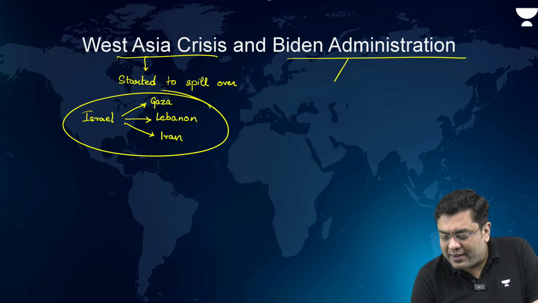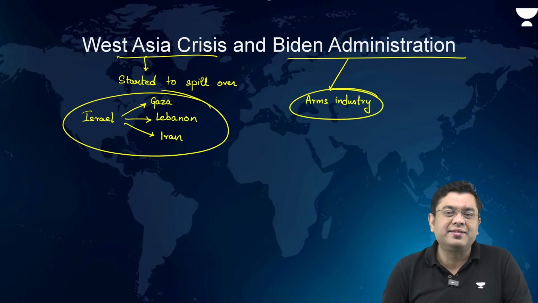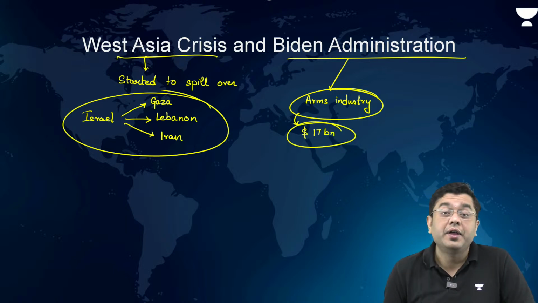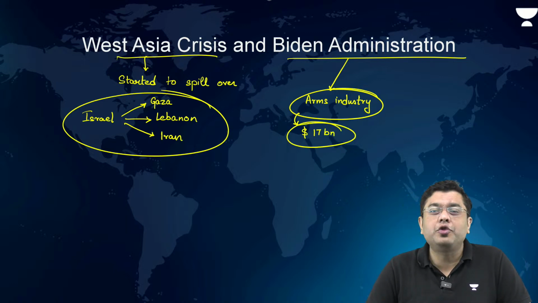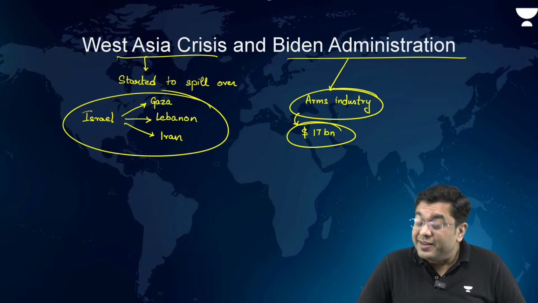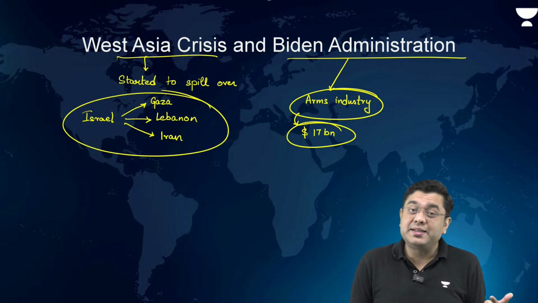There is that support of arms, the global arms industry and the military industrial complex in the US providing overall support. You can think about how huge that sum is: almost roughly one-fifth of our entire defense budget for a year, provided only to Israel in the past year.